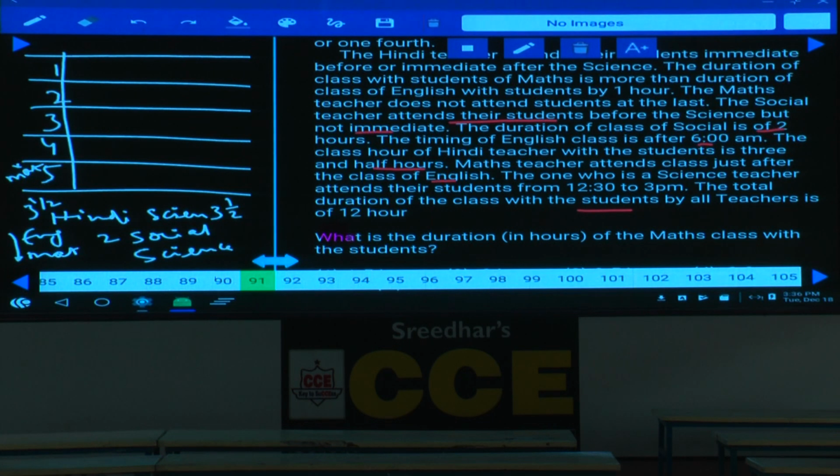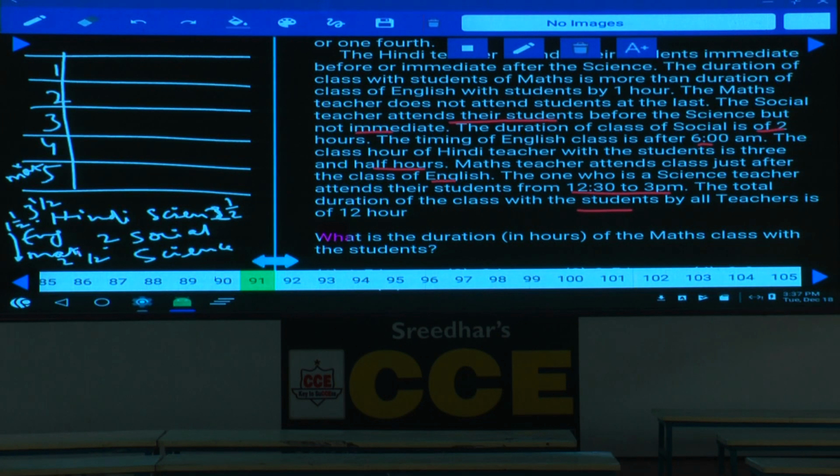Now, the one who is a science teacher attends the students from 12:30 to 3 p.m. 12:30 to 3 p.m. is 2.5 hours. Now, 2.5 hours plus 3.5 hours is how much? 7 hours. And this social is 2 hours, 7 plus 2, 9. And now we are left with only 2 more subjects. And how many hours are left over? 3 hours is left over. Then what is the difference between these two? 2.5 hours is one and 1.5 is the other. Mathematics is 2.5 hours, isn't it? And English is 1.5 hours.